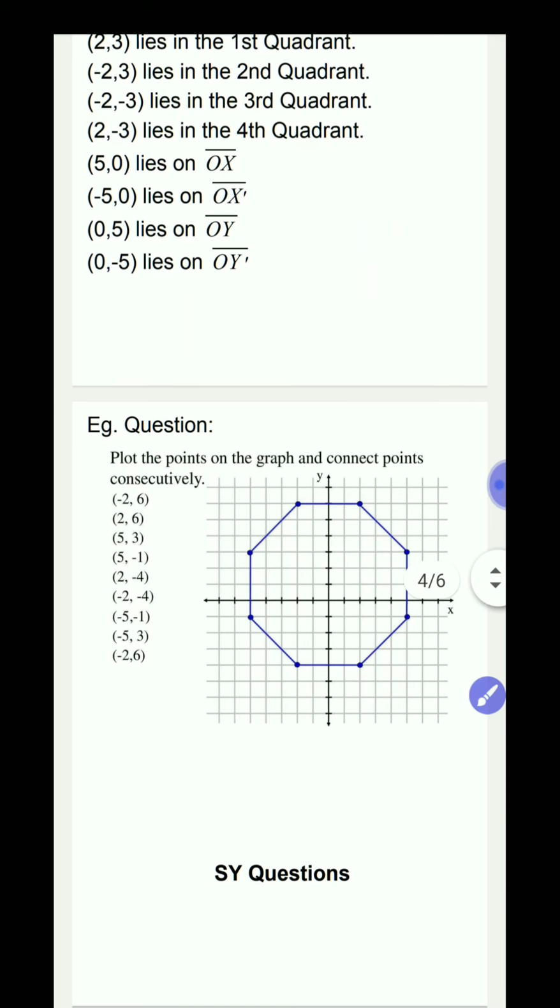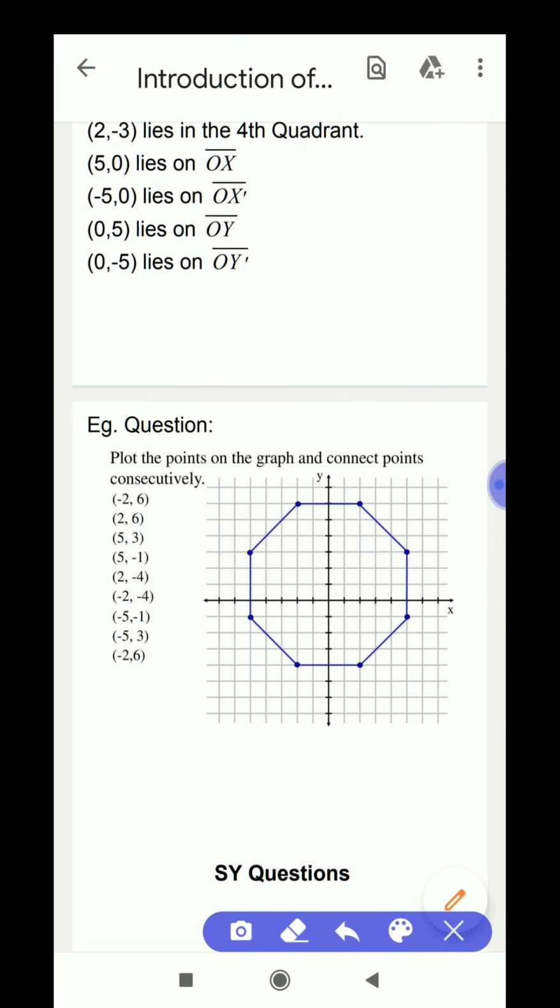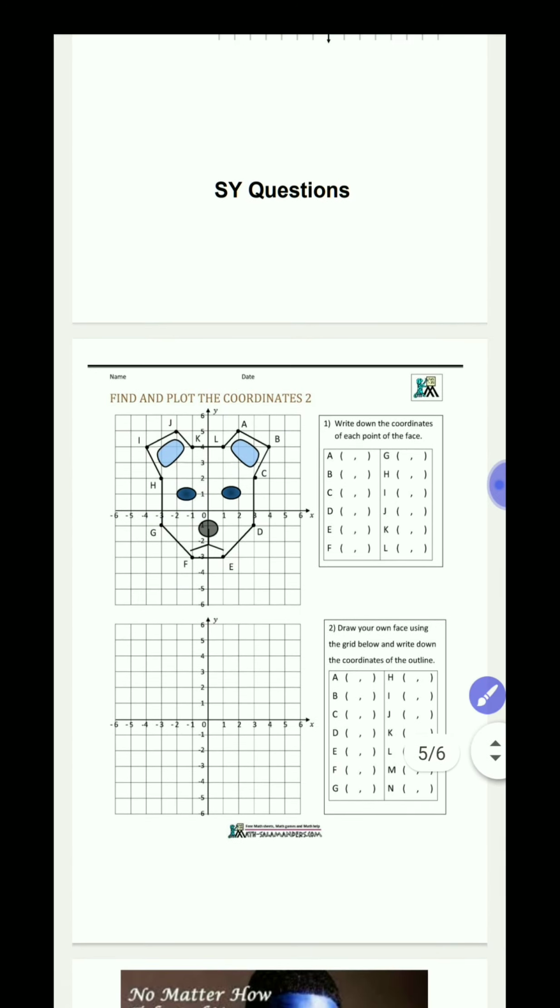This is an example question. The question is to plot the points and connect them. You will get a beautiful picture. Solve it yourself.